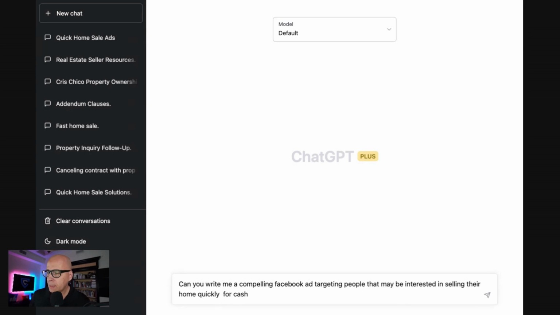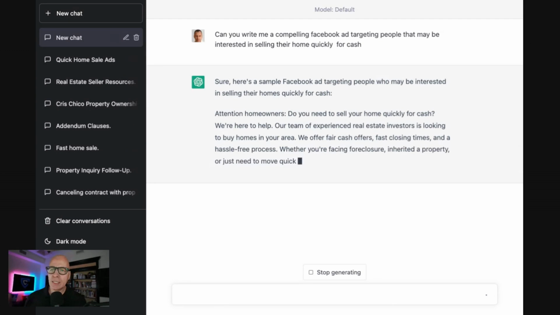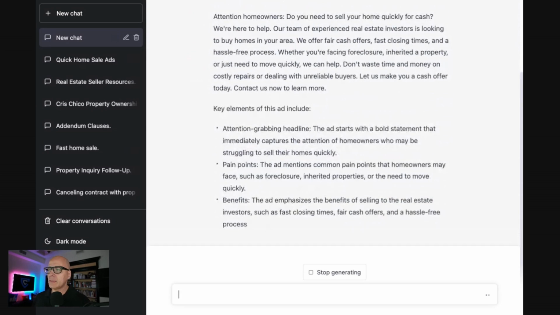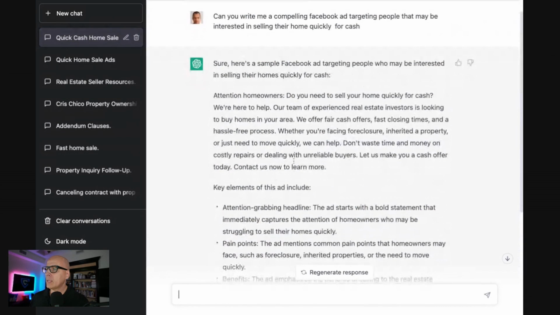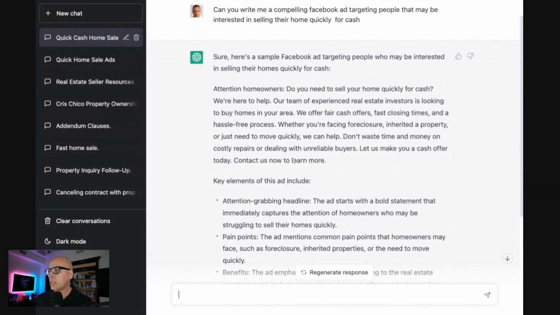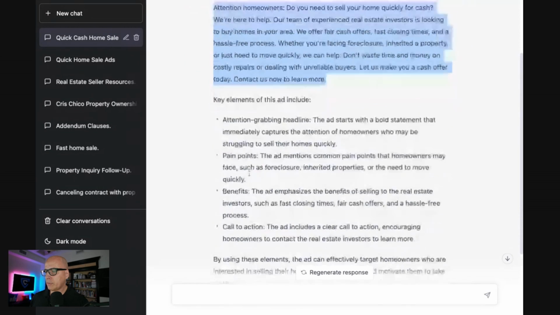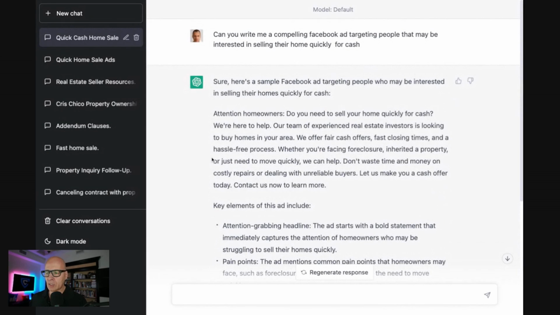Can you write me a compelling Facebook ad targeting people that may be interested in selling their home quickly for cash? I'm going to type that in, hit enter. And as you can see, it's spitting out the ad copy. It's okay. It's not the best, somewhat generic. If you can read through that, you can also pause the video. Attention homeowners, you need to sell your home quickly. Key elements of this ad include, now, this is the ad here. It gave you additional stuff here, right? Pain points, benefits, etc. Because you didn't give it that much to work with.